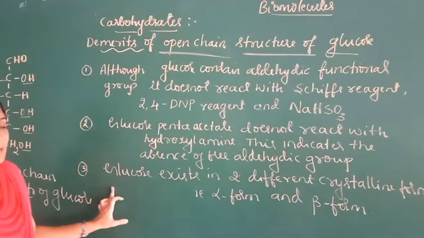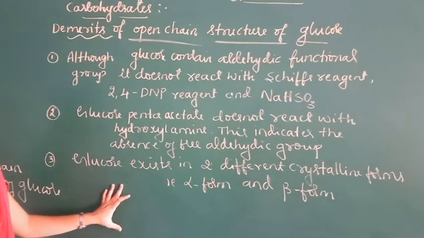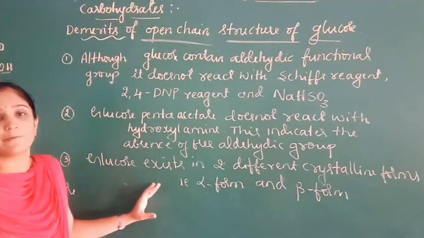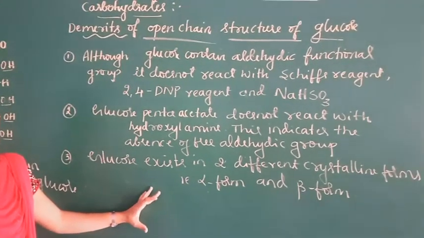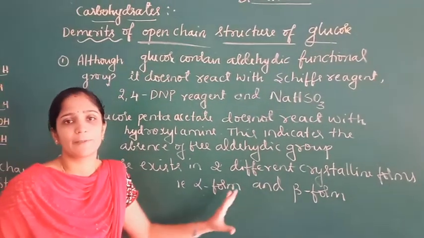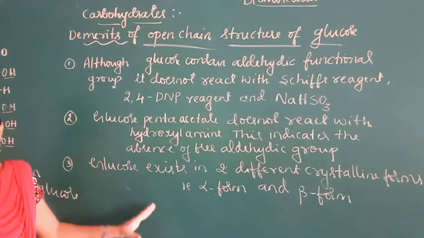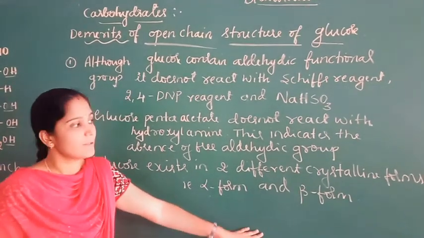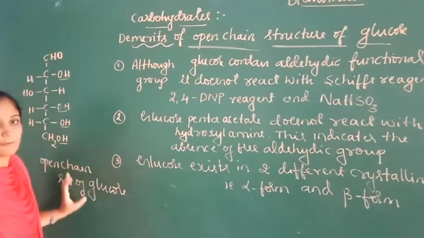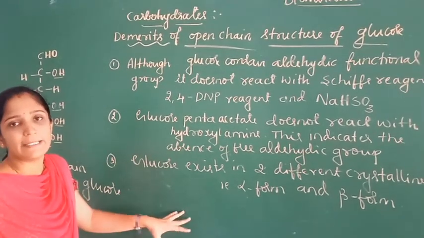Also glucose exists in 2 different isomeric forms, named alpha and beta forms. The alpha form of glucose is obtained by crystallization from a concentrated solution of glucose at 303 Kelvin, and the beta form is obtained by crystallization from a hot and saturated aqueous solution of glucose at 370 Kelvin. This fact cannot be explained by the open chain structure of glucose, but it can be explained in terms of the cyclic structure.